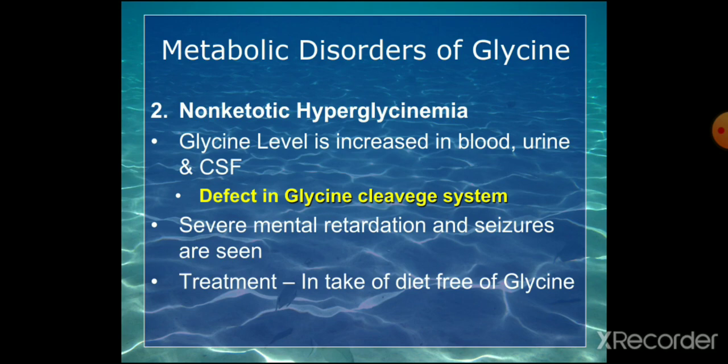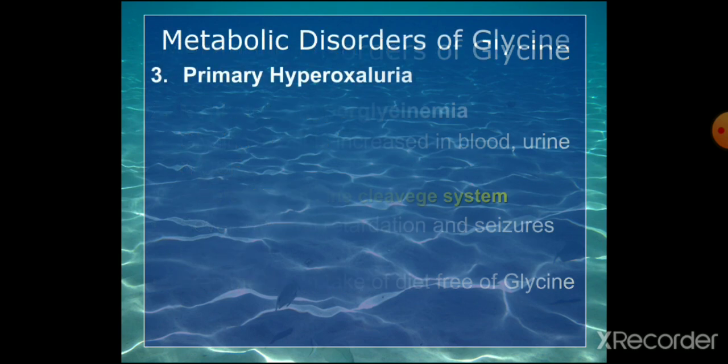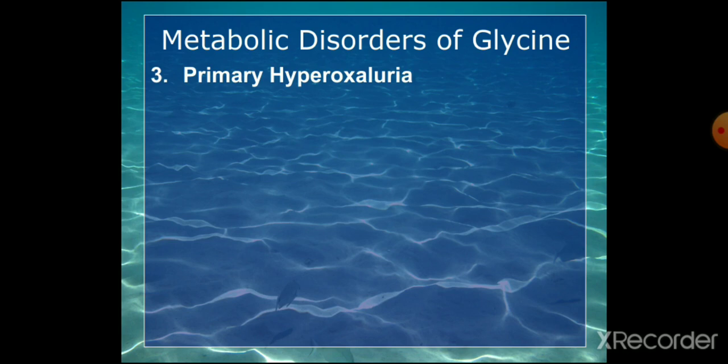The treatment is intake of diet free of glycine. So diet restriction is the only method. Then another important question is the primary hyperoxaluria. It came for university once. If you are asked to write about that, you can separately write about the primary hyperoxaluria.